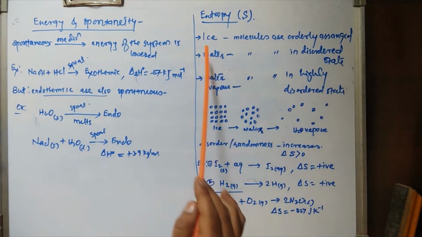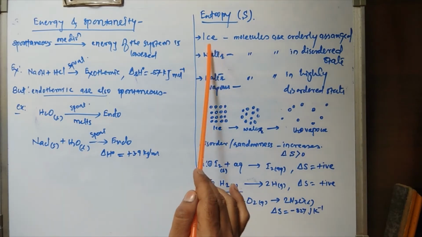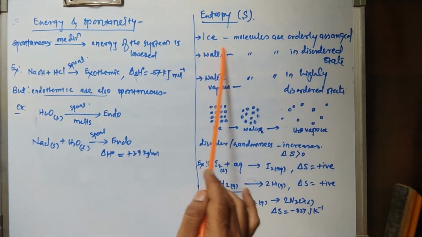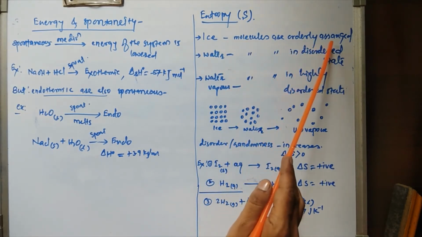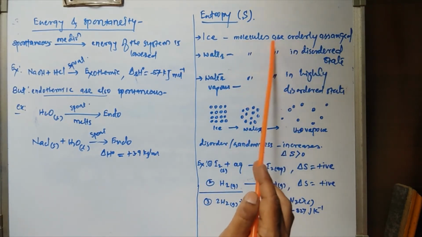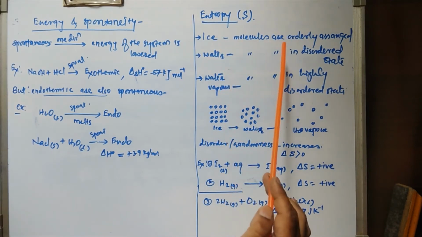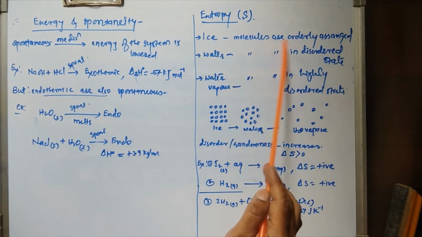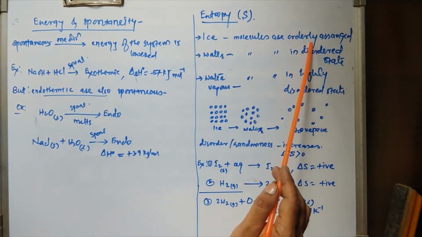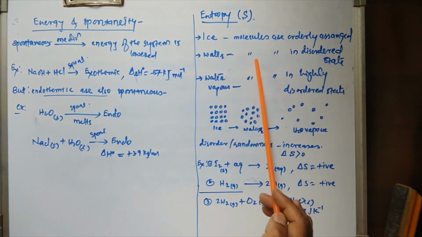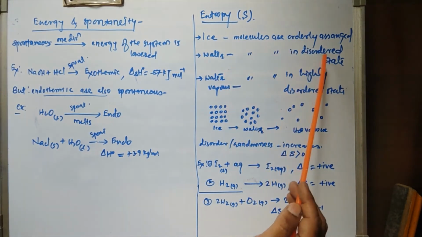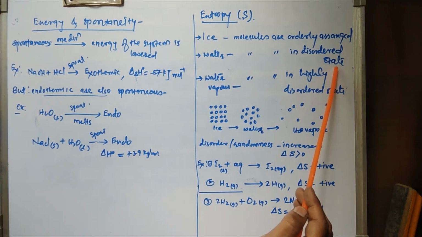Now see here, ice. It is a crystalline arrangement of the water molecules. So molecules are arranged orderly in the crystal of the ice. In ice, molecules are arranged orderly, and in case of water, the molecules are in a disordered state.